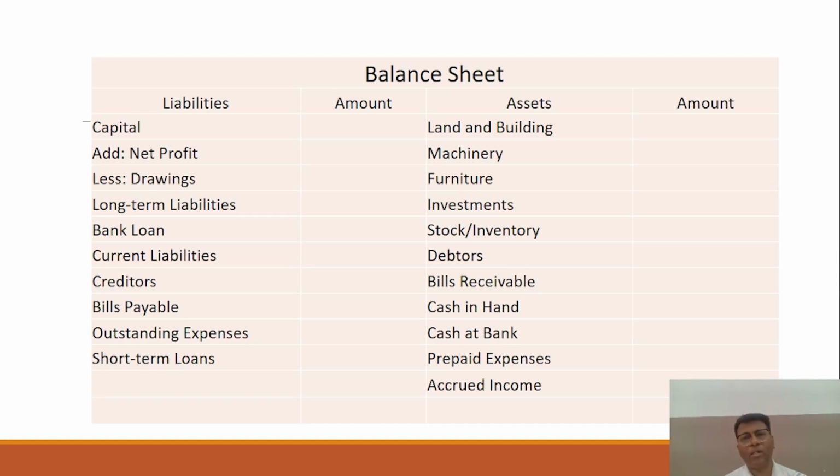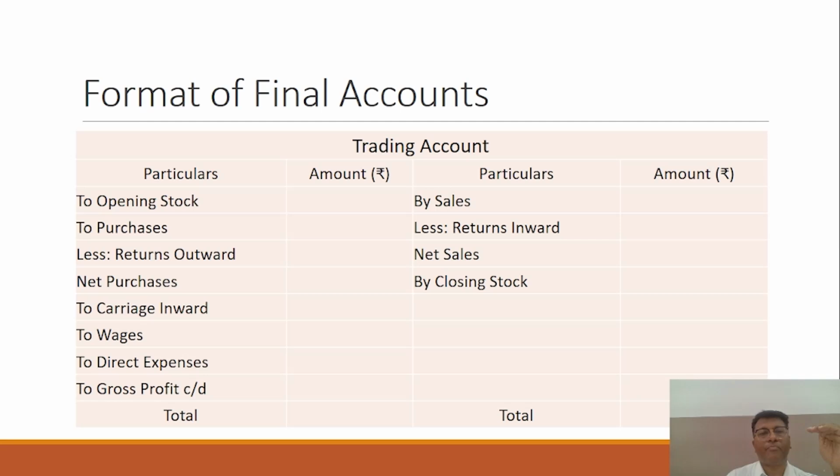Trading account. Okay, I will just tell you another method of how to remember, how to keep in mind the items of the trading account. As I told you, you have to show the direct expenses. Just come back to the trading account, right? This is the trading account. As you see, these are the items: opening stock, purchase, carriage inward, wages and direct expenses. These are the items which are related to production, or you can say related to the factory. So any item which you think can be directly connected to your production or factory, you have to mention in the trading account.